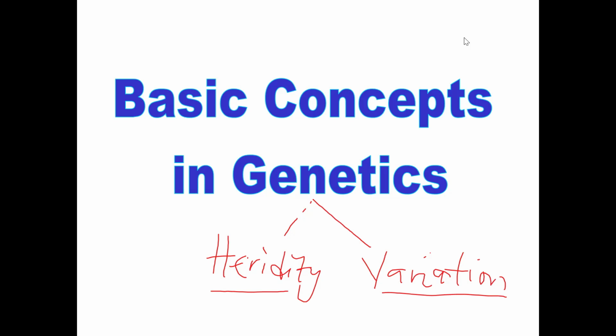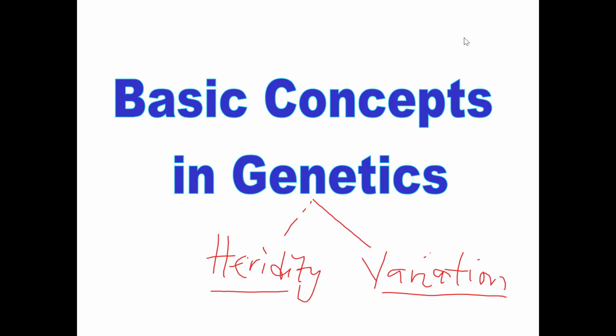Your parents are intelligent and you are dull, so that is a variation. It means that when you have a particular character that is found in neither your mother nor your father, that type of character is described as a variation.